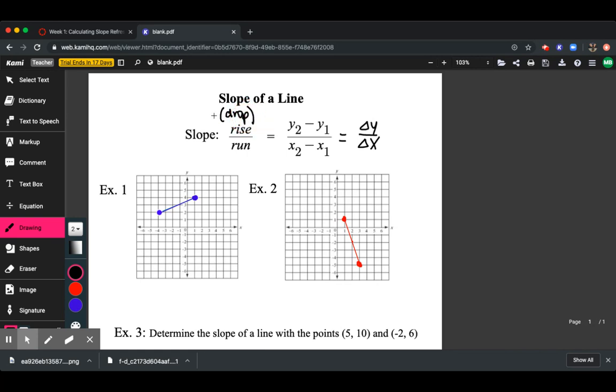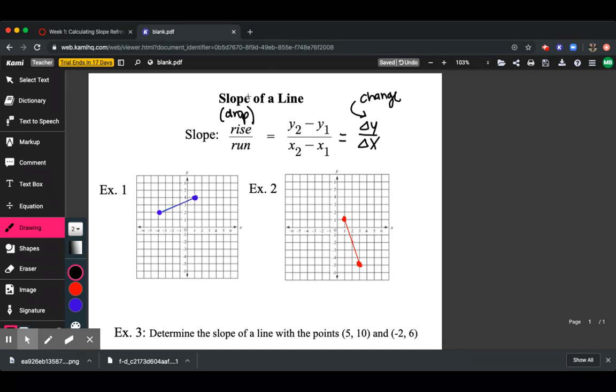Another way we can calculate it, if we have points, is to subtract our y values and divide that by the answer we get from subtracting our x values, which means change in y over change in x. This little symbol in math is a delta symbol. That means change. So it's showing how our y values are changing divided by how our x values are changing.